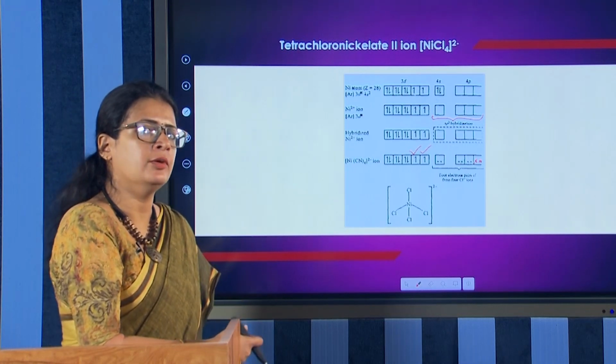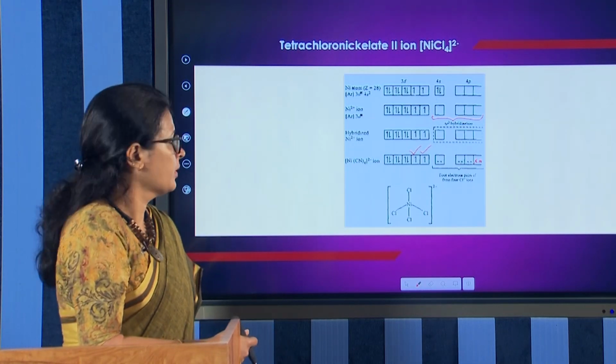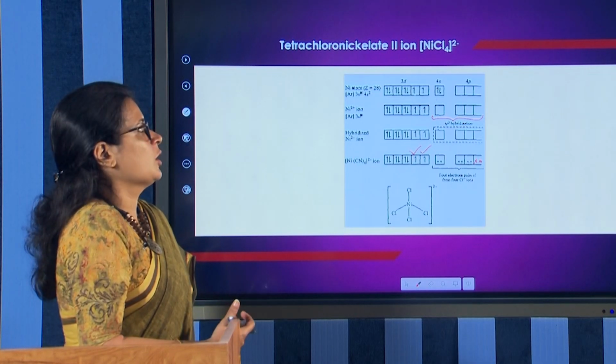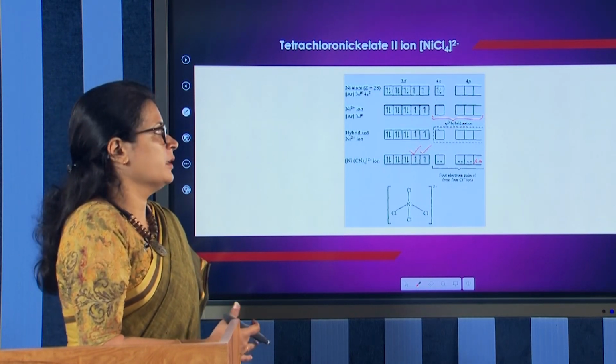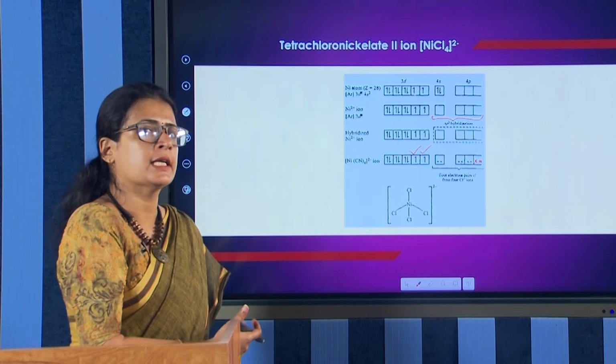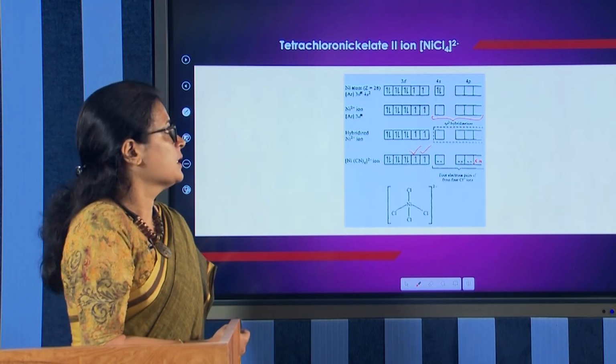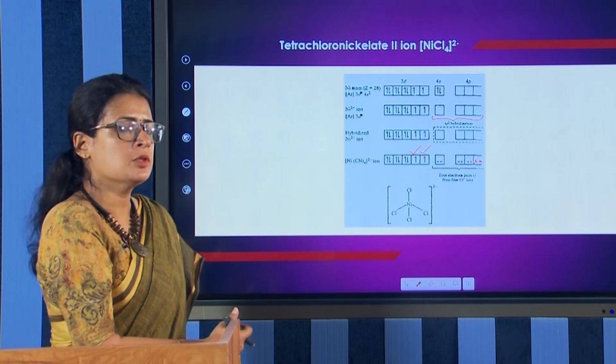And this is the case of the tetrachloronickelate ion. This is the way the valence bond theory explains the structure of NiCl4 2-.